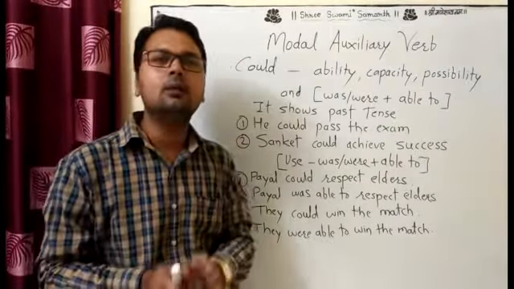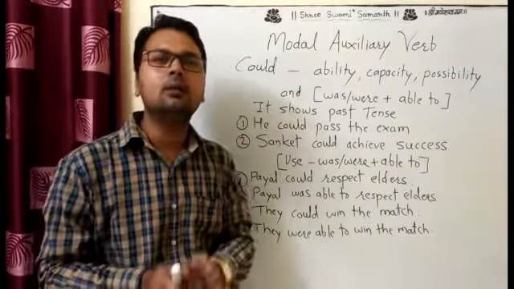Okay, that's it. And there is another meaning: was, were plus able to. What is the other meaning of could? Was, were plus able to. We saw what is the other meaning of can: am, is, are plus able to. In could, was, were plus able to. It shows the past tense.